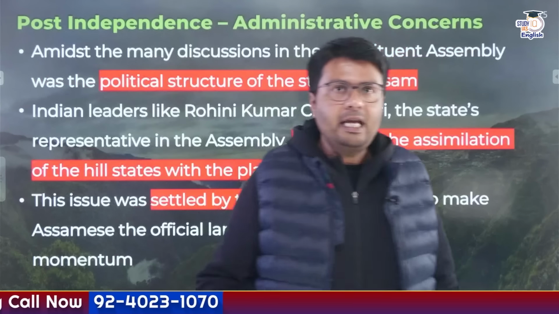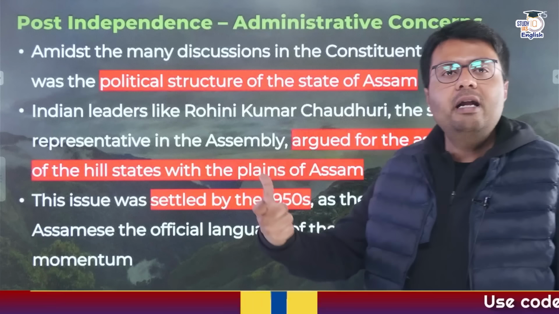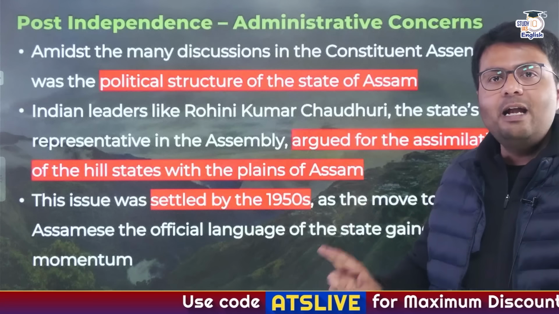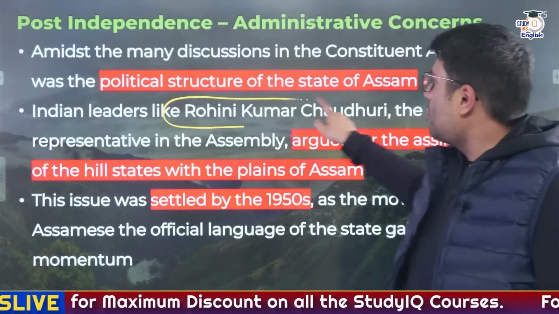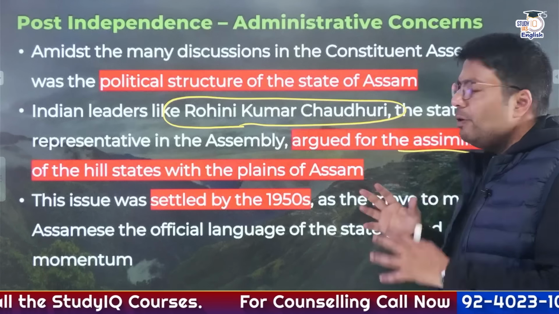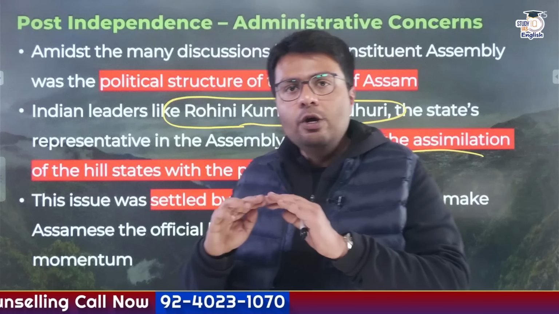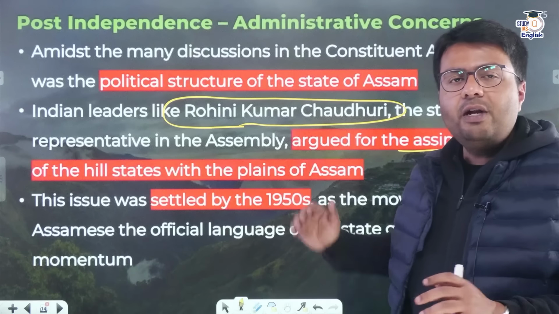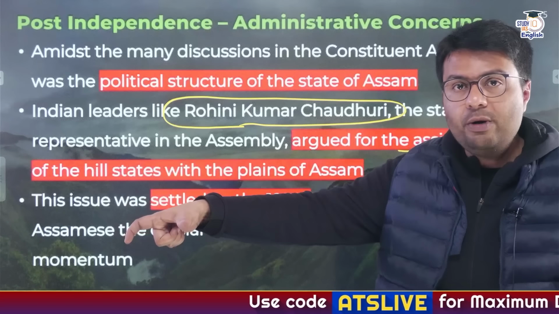Now, amidst the many discussions that happened in the Constituent Assembly of India after independence, one was the future of the political structure in the independent state of Assam. The Assam government had its representative in the Constituent Assembly, Rohini Kumar Chaudhary. He argued that Assam should be assimilated and the divide that the Britishers created between the hill districts and the valley should be taken away, right? Now, this question was eventually settled in 1950 when the demand for Assamese to be introduced as a language in the Schedule 8 picked up.